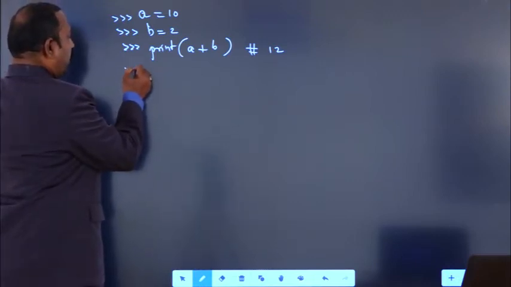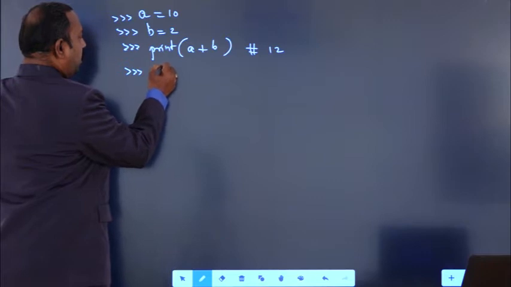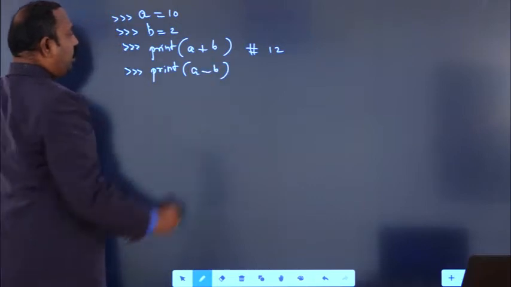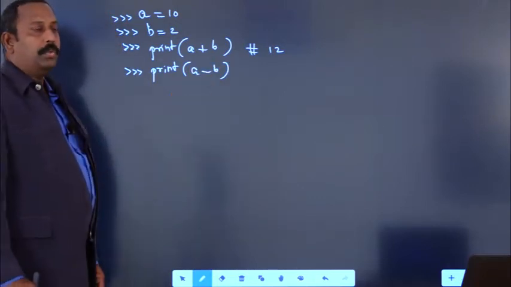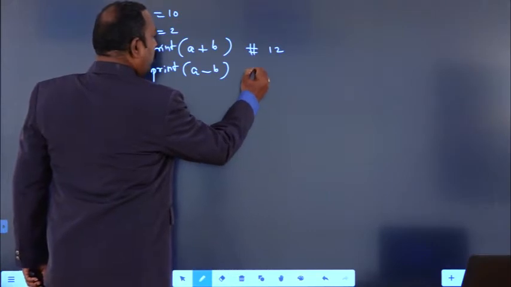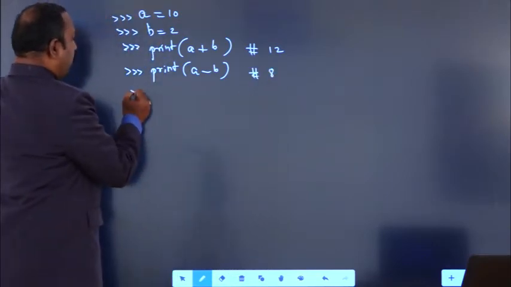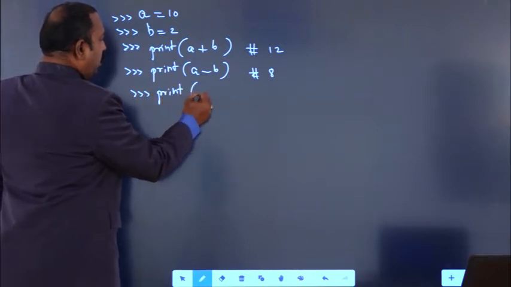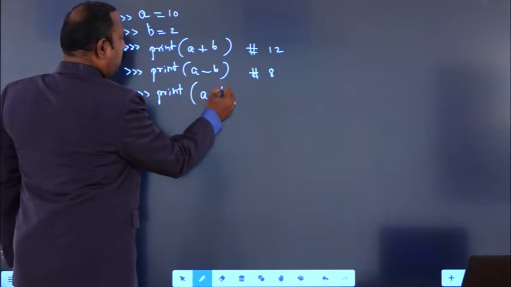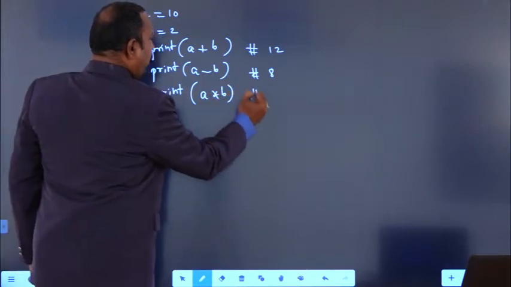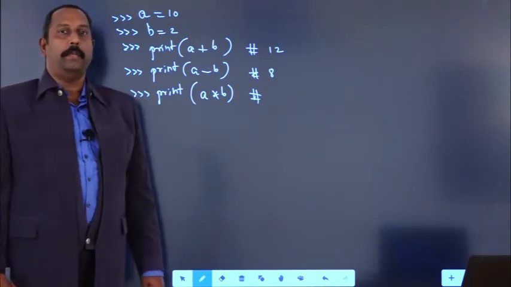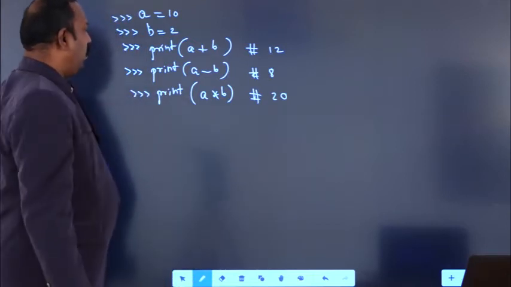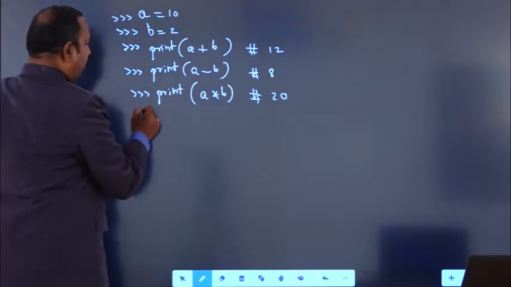Suppose I write print a minus b. 10 minus 2, we get the output 8. Suppose print a star b, that is a into b. 10 into 2, we will get the value 20.